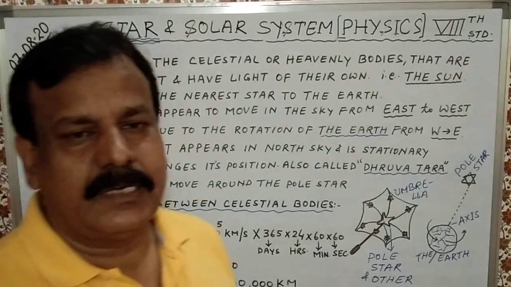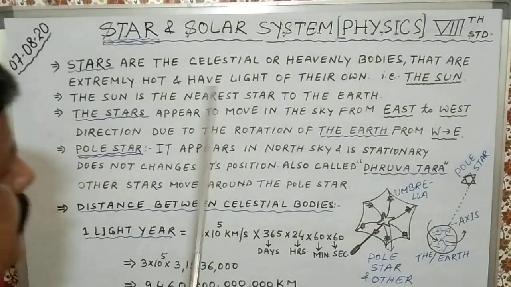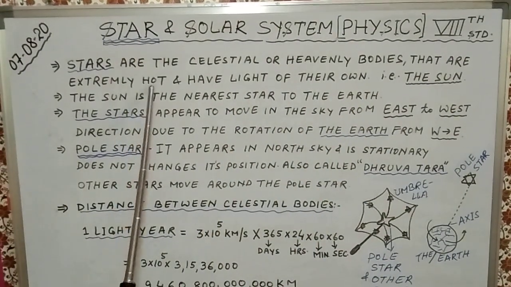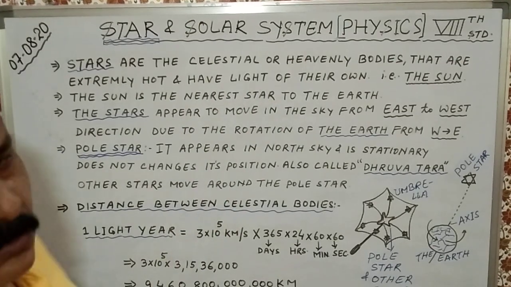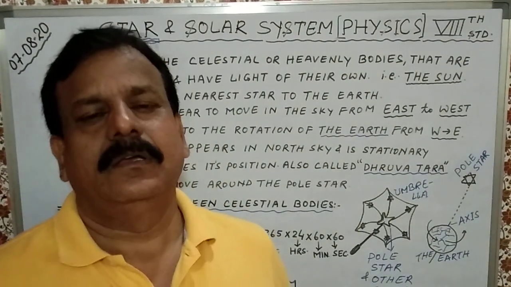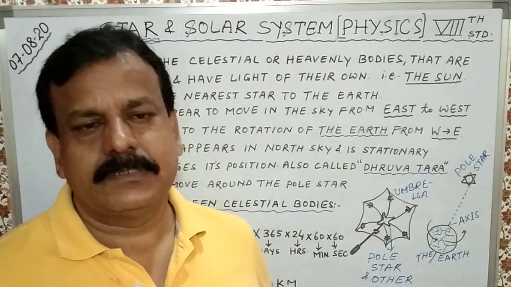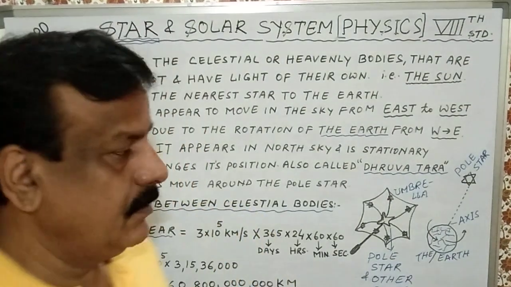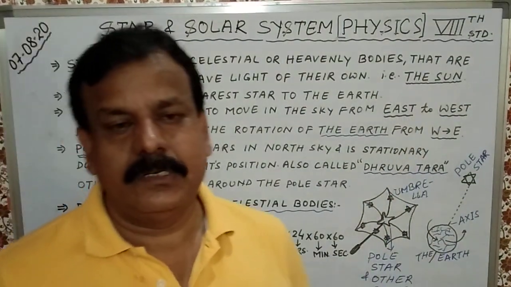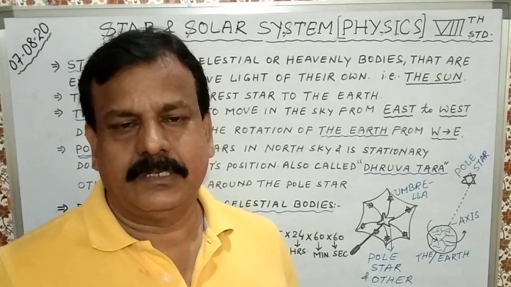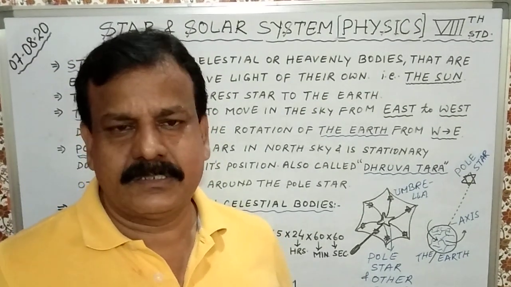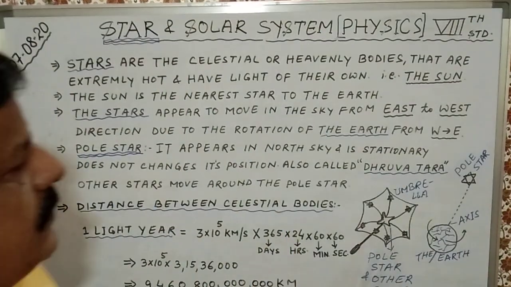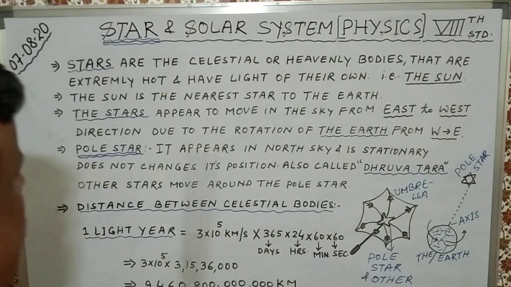What are stars? Stars are celestial or heavenly bodies that are extremely hot and have light of their own. An example of a star is the sun. The sun is the nearest star to the earth.